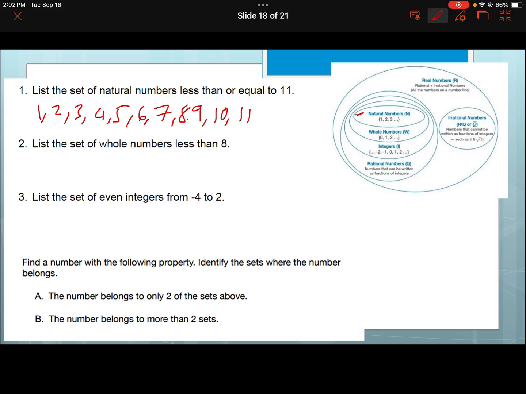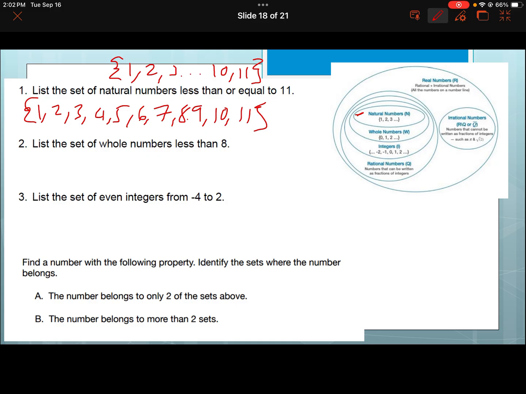Nothing wrong with that. Those are all the natural numbers. However, bearing in mind what I've just been through about sets, and that's a lot of writing, you can also write that as 1, 2, 3, ... 10, 11, right? Saves you doing all the writing, and obviously people know what that is.